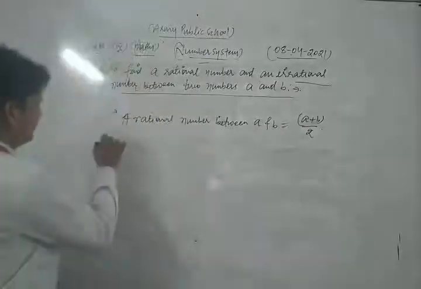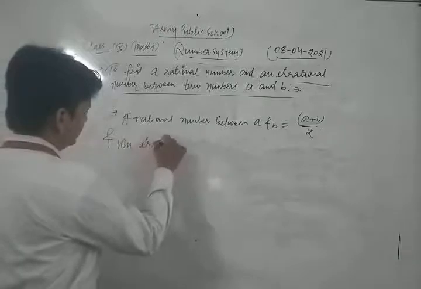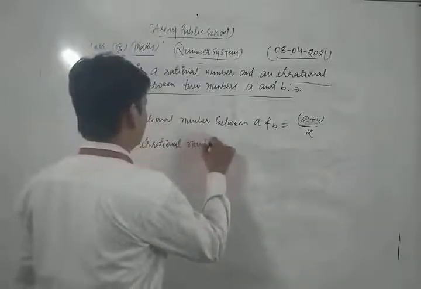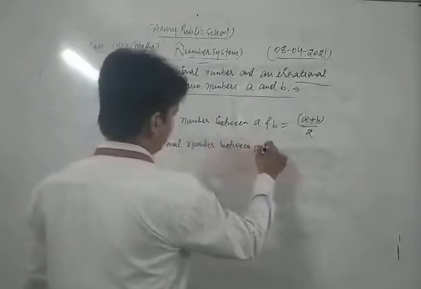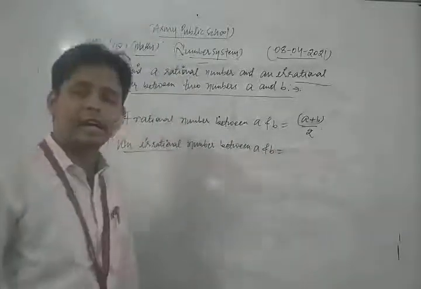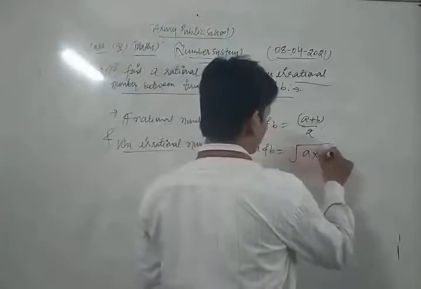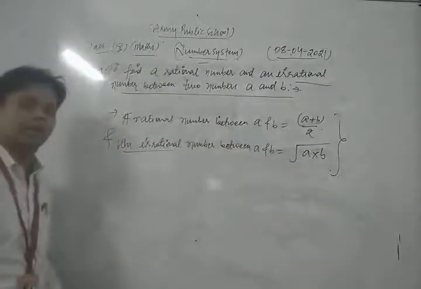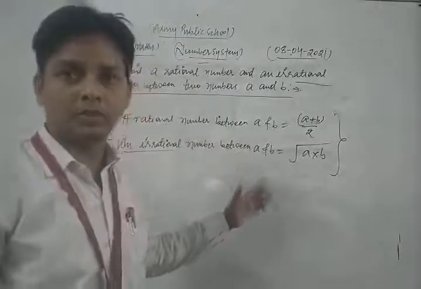Okay, and an irrational number between A and B. This is a very important result. And an irrational number between A and B is what? Square root of A into B. This is a very important result based on that chapter, that topic.